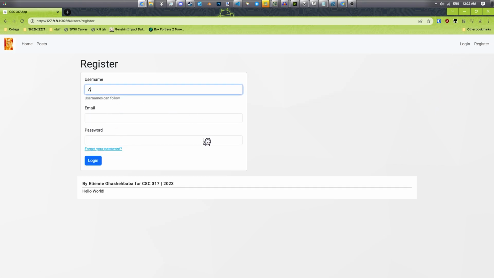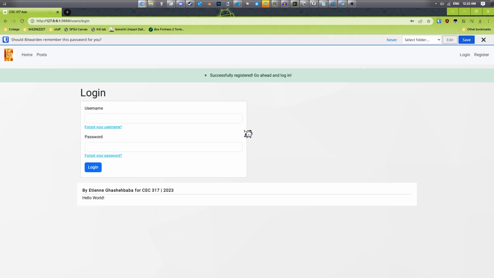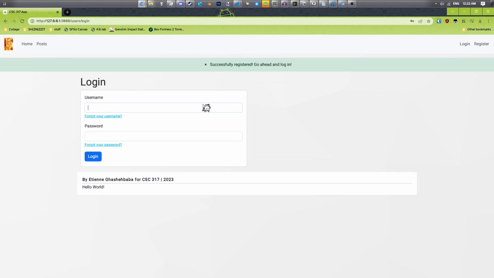I'm going to put in a name. That's my Discord name. It should be noted I did forget to put the text in for this, but I can't really be asked to mess with it now. It says the wrong thing, but don't worry. It'll send you a flash message saying if you're registered, you can go ahead and log in. So we're going to do that.